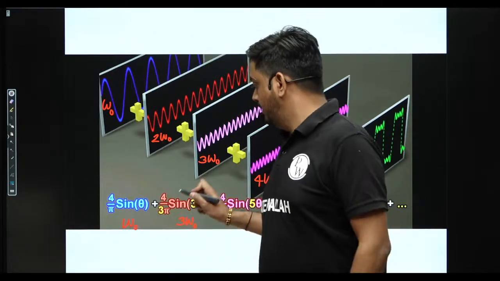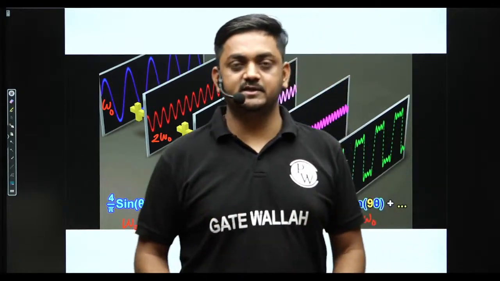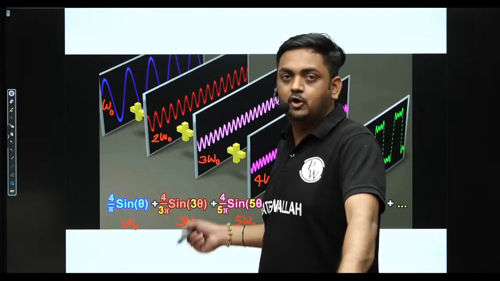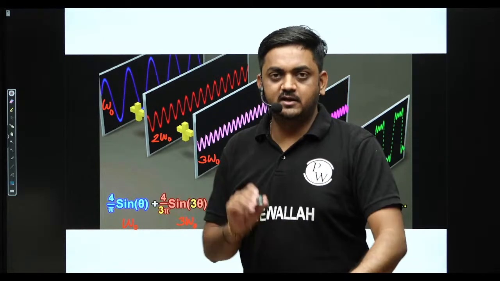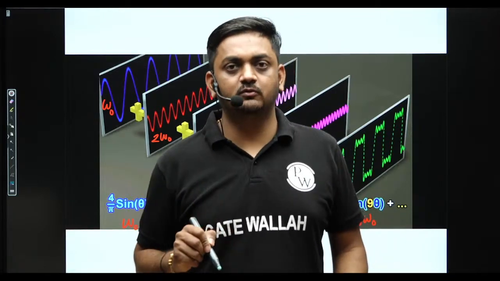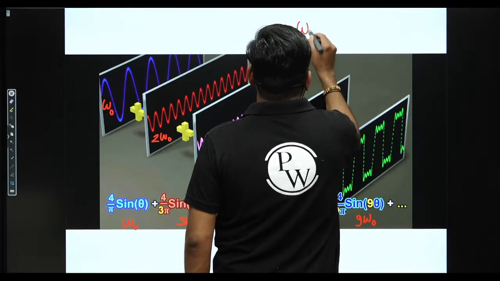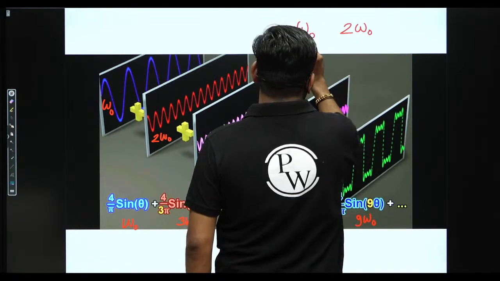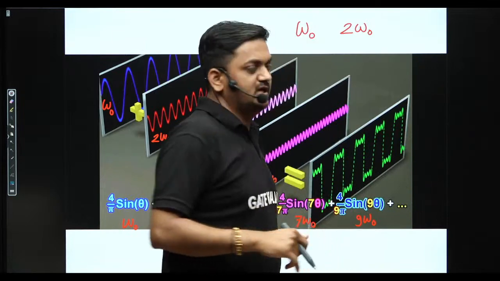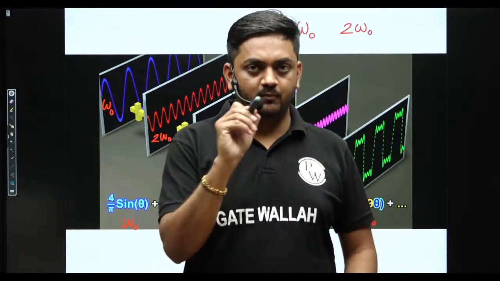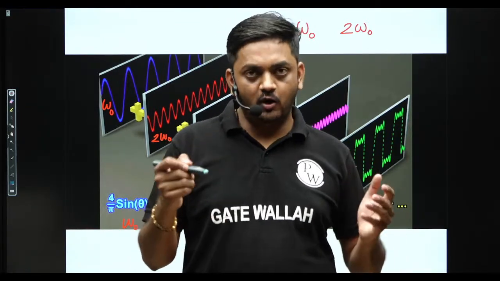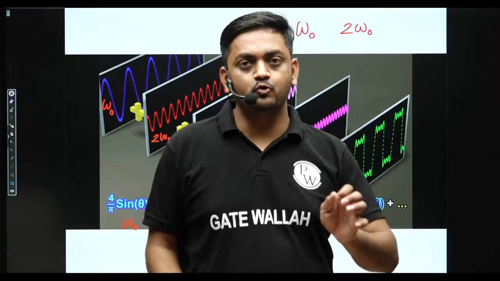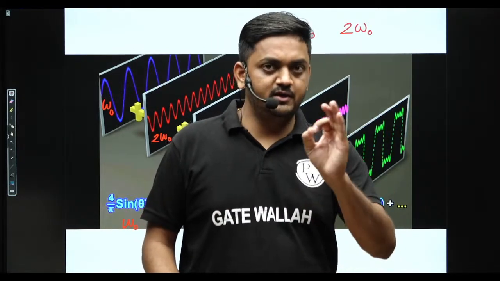We are considering only here, important conclusion is what? First conclusion is we are considering only discrete frequencies. We are not considering all the possible frequencies. See, first we are taking omega 0, then directly 3 omega 0, only discrete frequency, or we are taking 2 omega 0 suppose. We are not considering 1.5 omega 0, 1.65 omega 0, the frequencies present between omega 0 and 2 omega 0. So here between omega 0 and 2 omega 0, an infinite number of frequencies are present, like 1.1 omega 0, 1.11 omega 0, 1.2 omega 0, 1.31 omega 0. So we are not considering all the possible frequencies due to a certain reason.